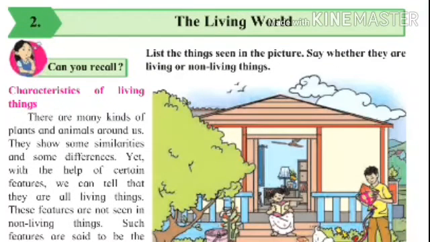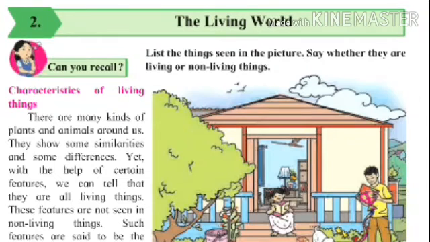In the last period, we have studied the characteristics of living things. Okay, different characteristics we have studied. In that, we have seen about growth, respiration, excretion, reproduction, responsiveness to stimuli, movement, a definite lifespan, and a cellular structure. So these are all the characteristics we studied in the last period. Now just one point remains from this lesson that we have to see today.